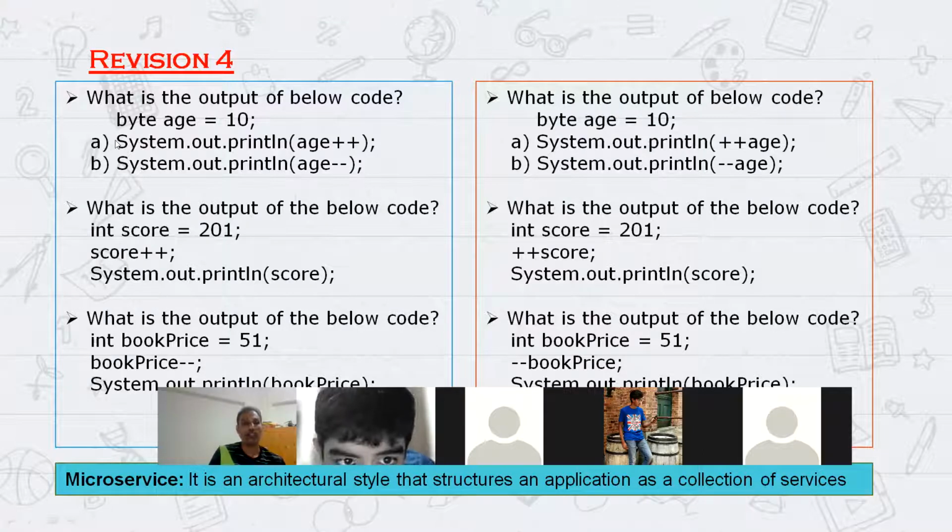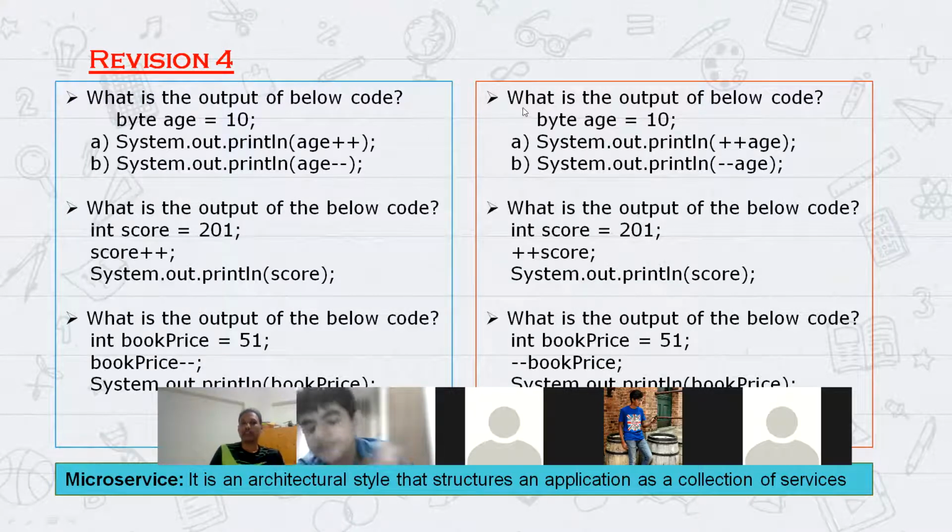Hasni. Then system B will be printed. Yeah, byte age is equal to 10 and System.out.println(age--). So in this case, what will it print? 10. It prints 10 only.